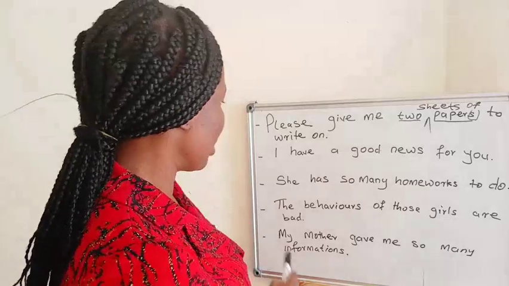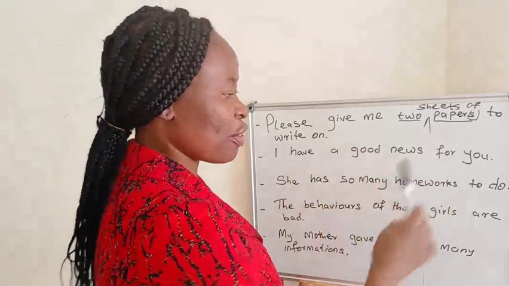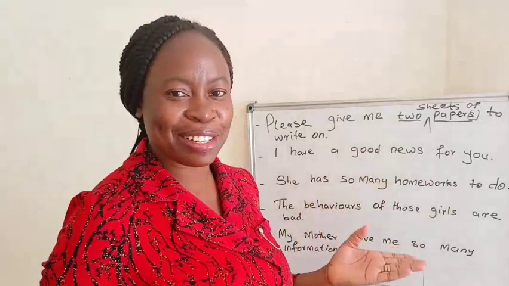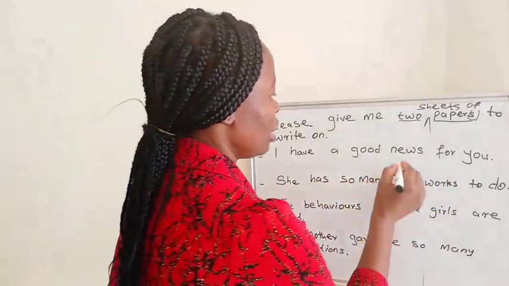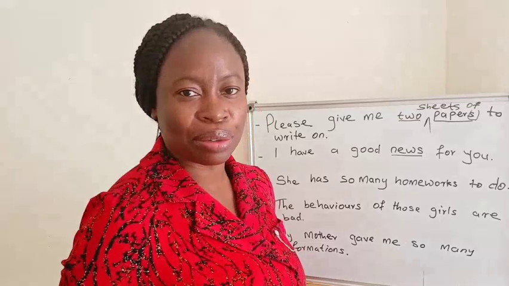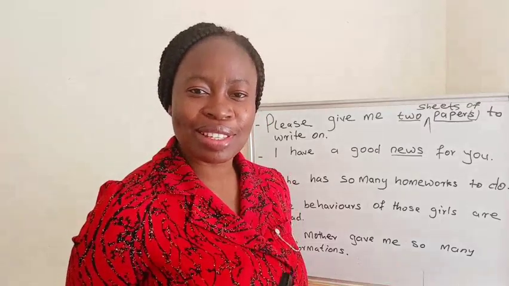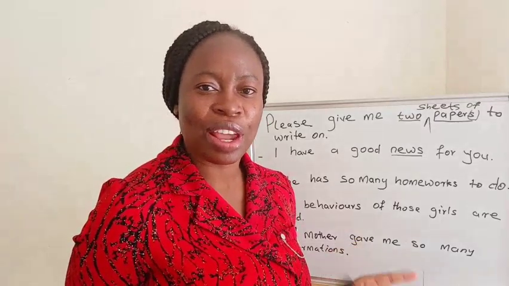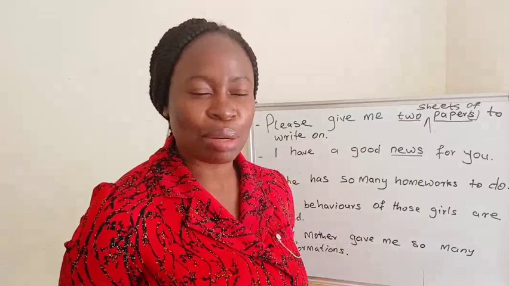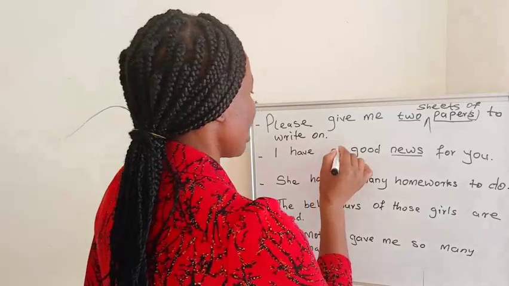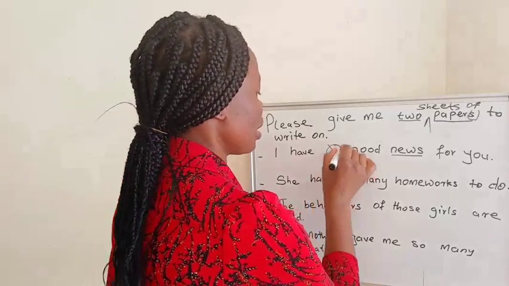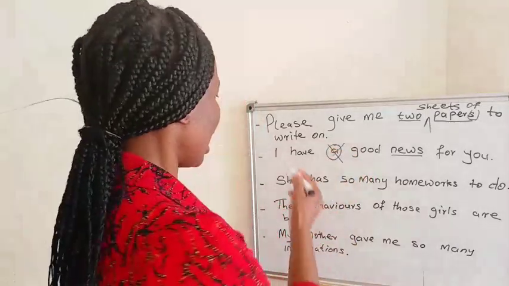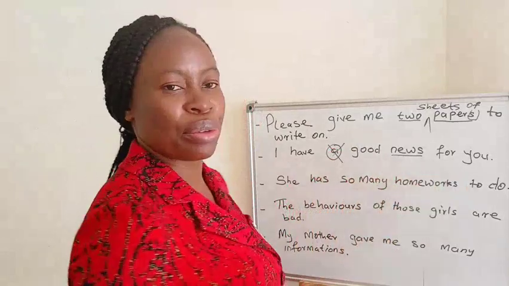The second one: I have a good news for you. Is this sentence correct? News is an uncountable noun, and we do not use the indefinite article a or an before uncountable nouns. So this a here should not be here. I have good news for you.